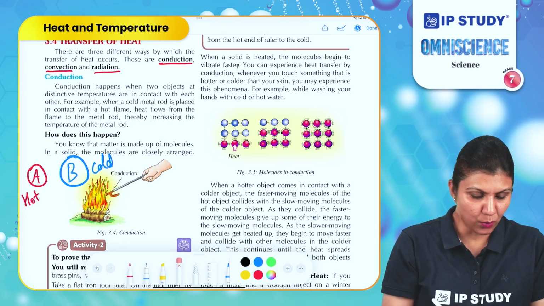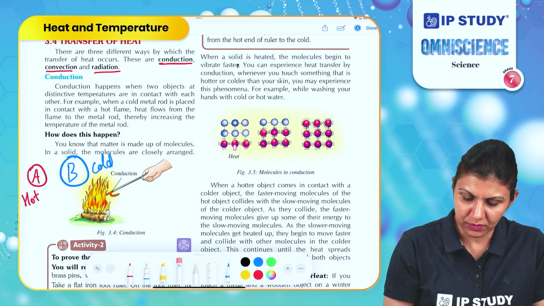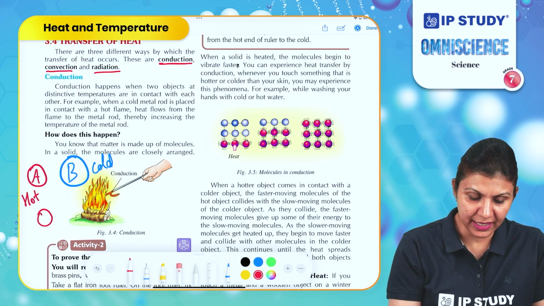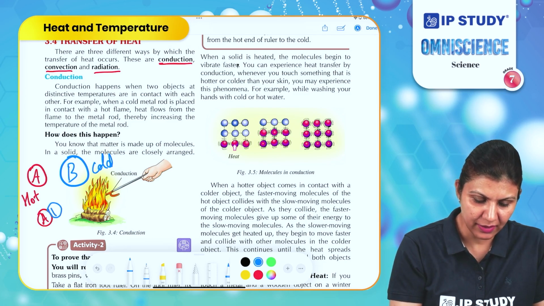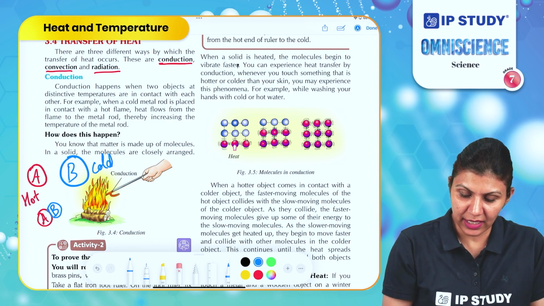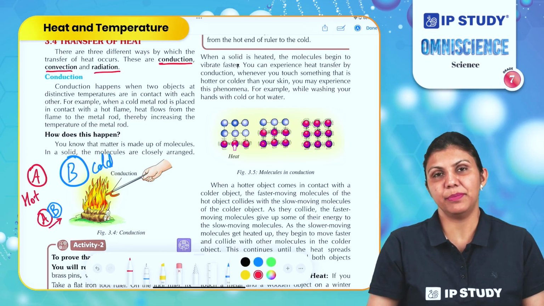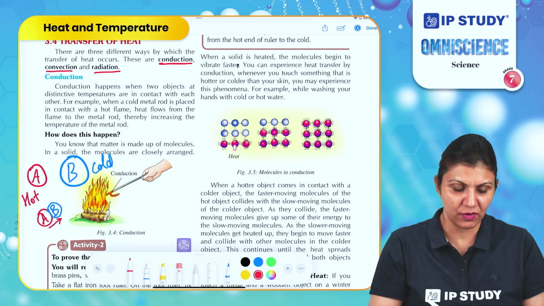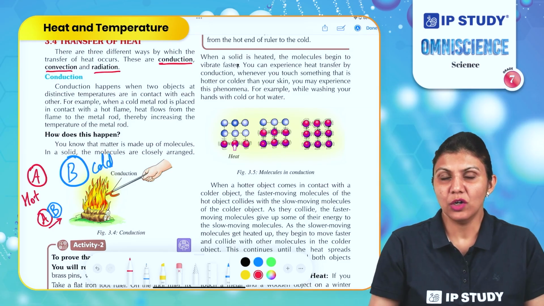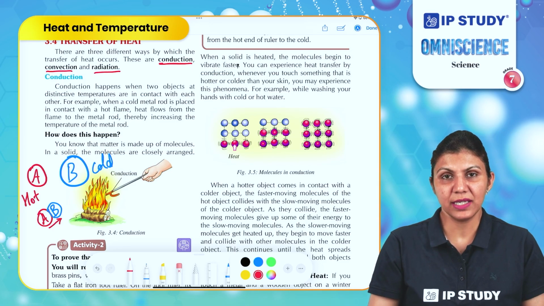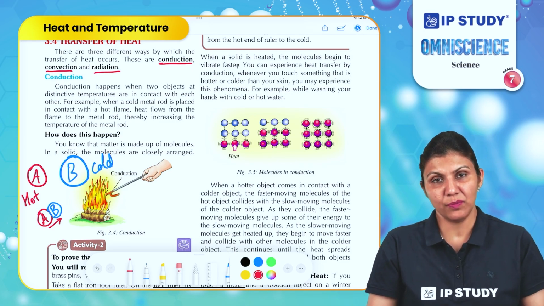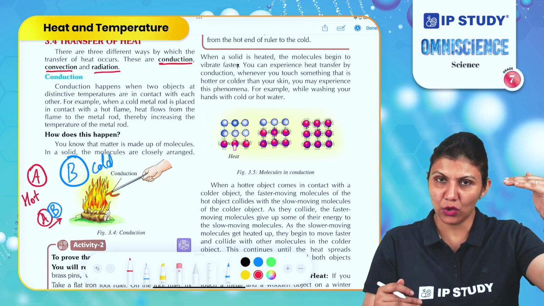So what is happening here? When object A is placed in direct contact with object B, the heat will be transferred from object A to object B. So we can say heat transfer takes place from higher temperature to lower temperature.